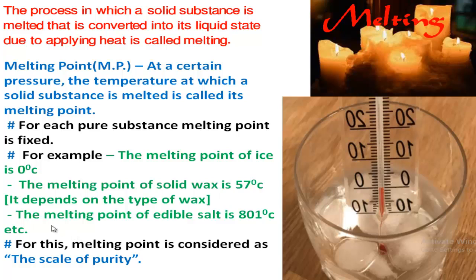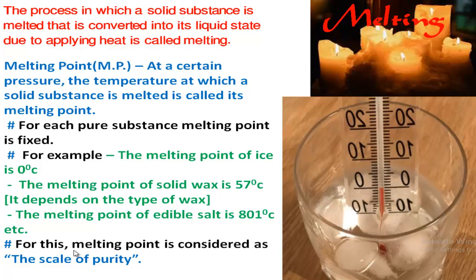Now another example, the melting point of edible salt is 801 degree centigrade. Edible salt means the salt which you take in your meal. So the melting point of that salt is 801 degree centigrade. So these melting points are actually fixed for that substance.